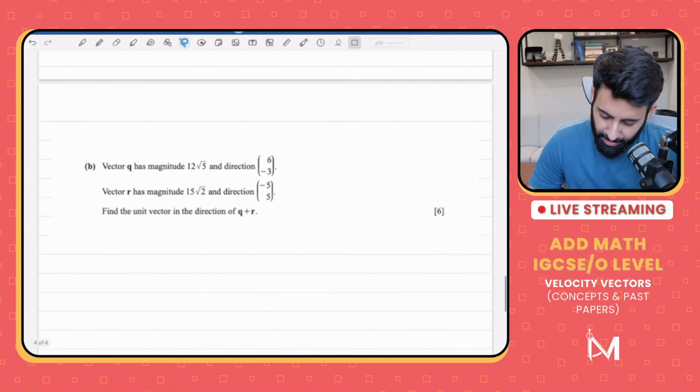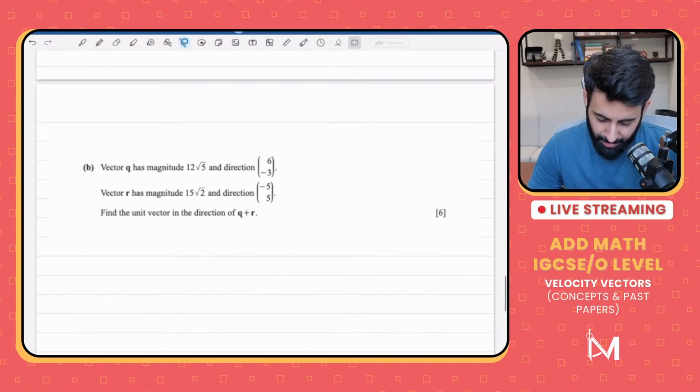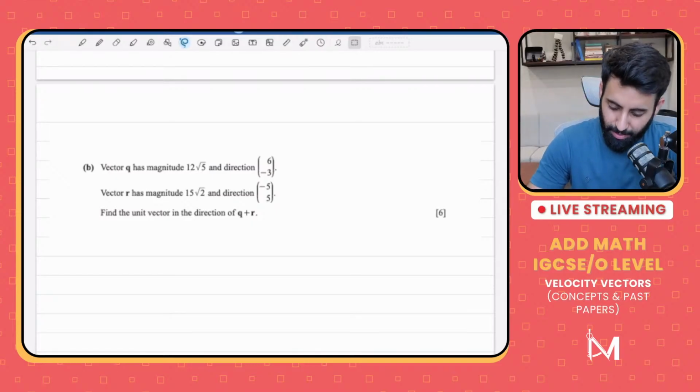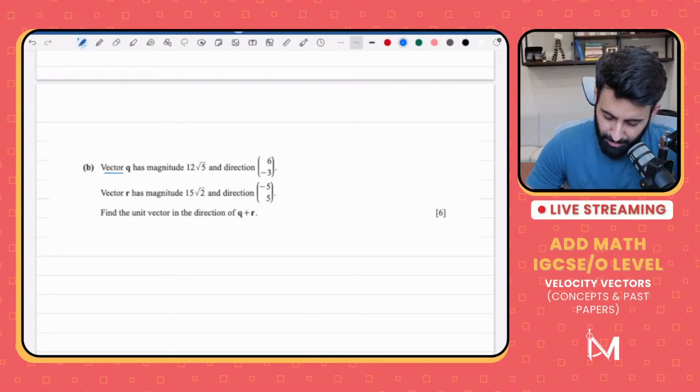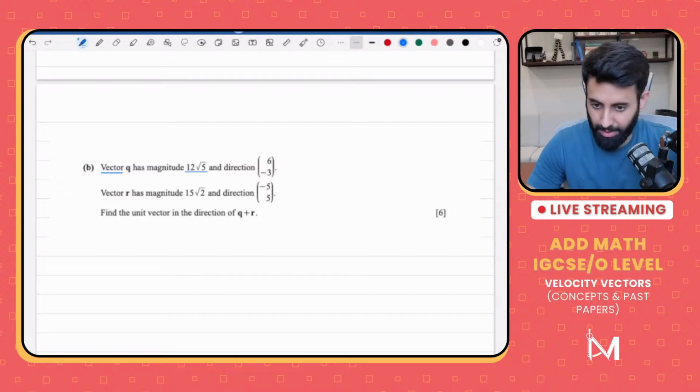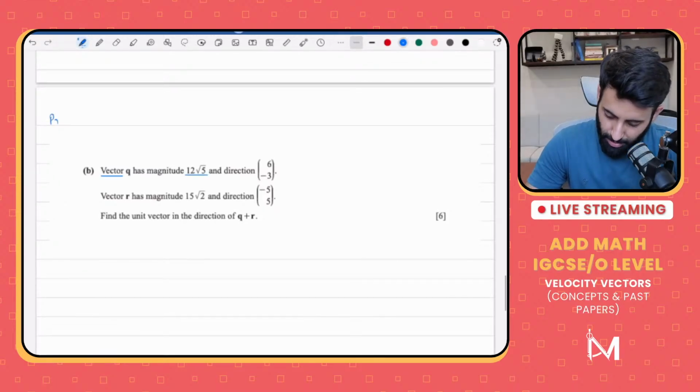So it says vector q has magnitude 12 under root 5 and direction so on. So now notice we're not given the vector. But we're given the breakdown of the vector. We're given the magnitude and we're given the direction. So we'll use these two pieces of information and we will then find out the actual vector. Okay, so let's solve this. This is a past paper question. I don't know which one this is, but it's definitely a past paper question.